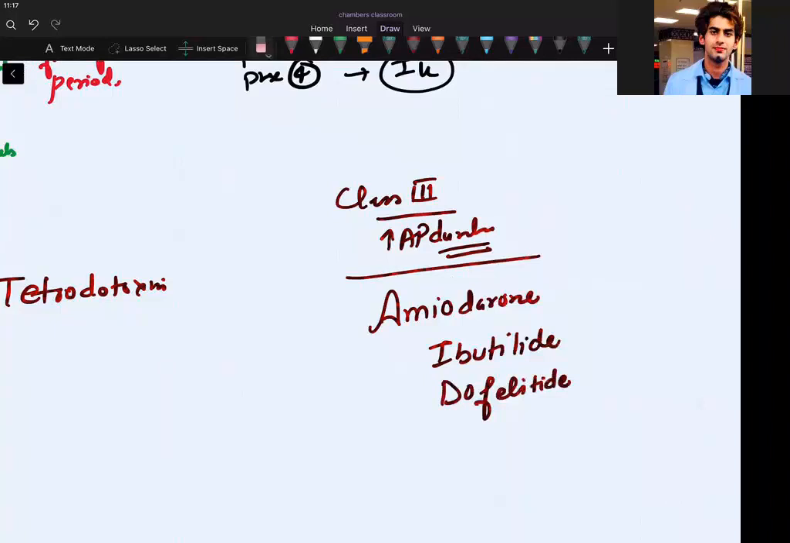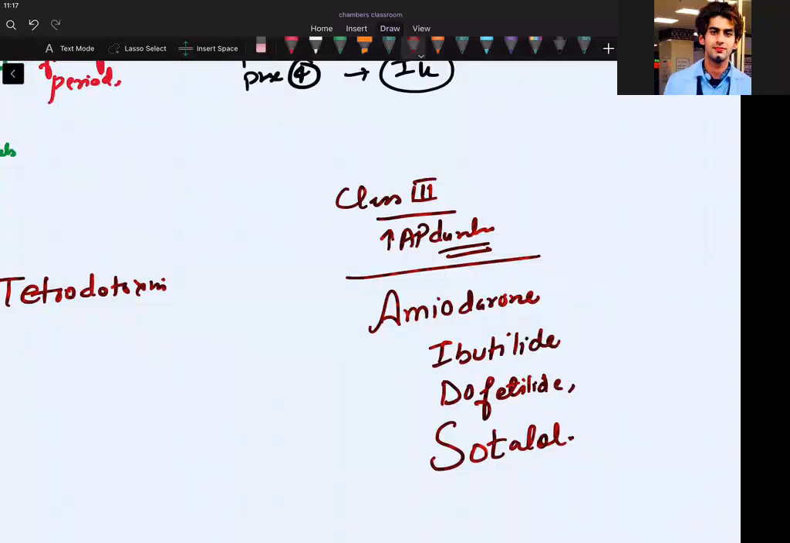I am writing it inverse. It was not dofilitide, it was dofetilide, isn't it? I got a tongue twister. Dofetilide and sotalol. These are all class 3.